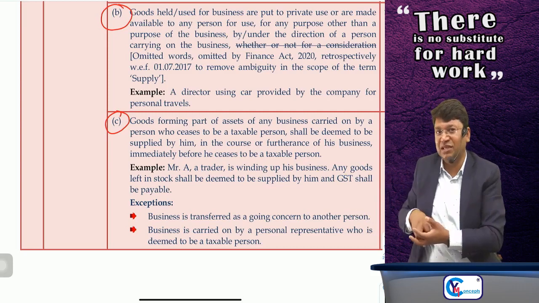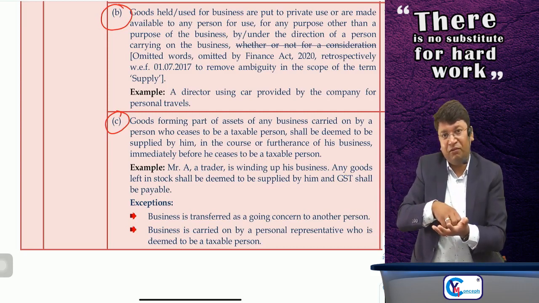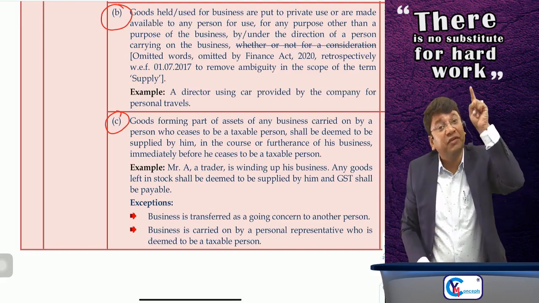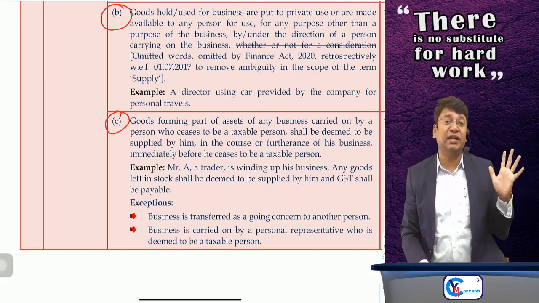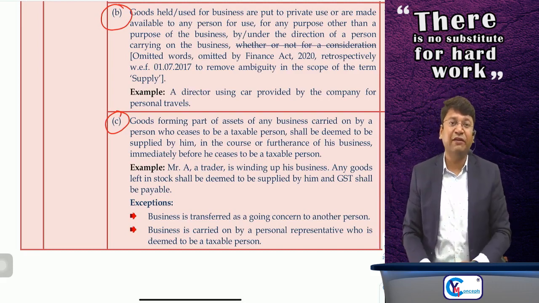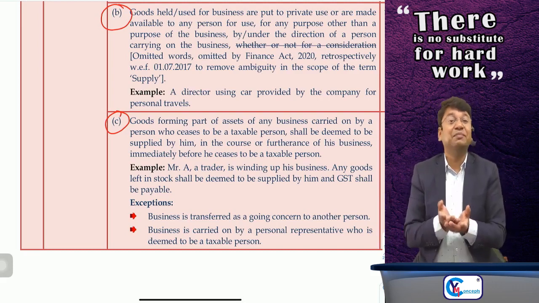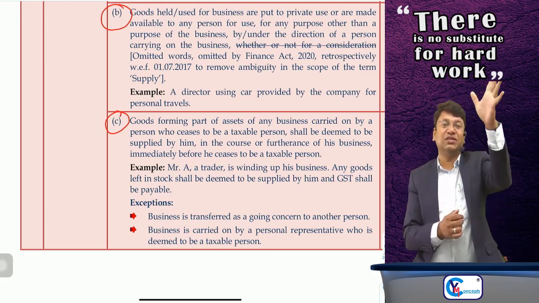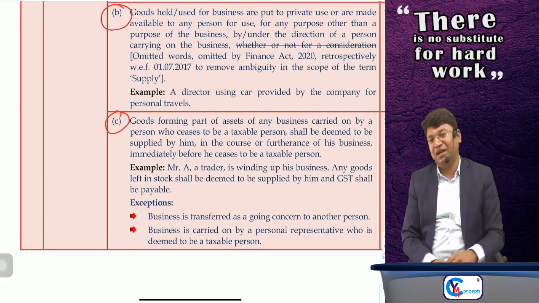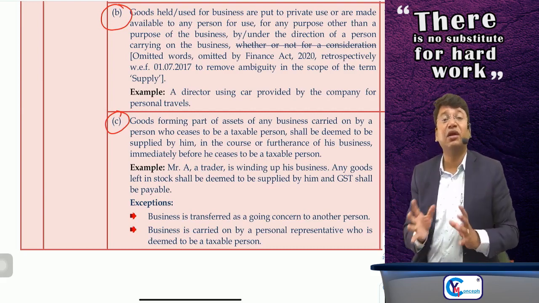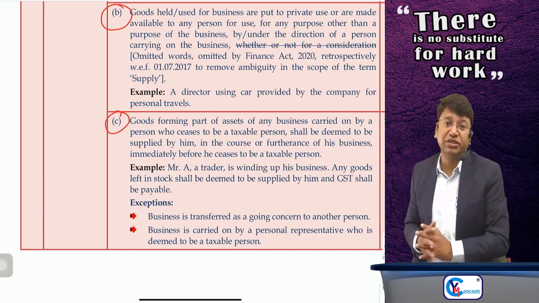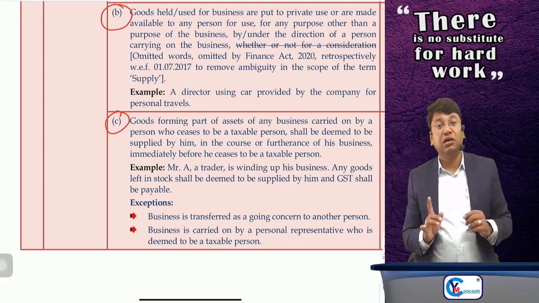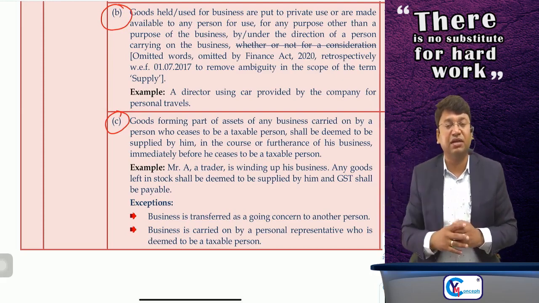So that person will use those goods for any transaction on which no GST will be charged. But on purchase of those goods, if he has availed the input tax credit, then only it will be covered under the scope of the term supply, because permanent transfer or disposal of the asset without any consideration is supply only if ITC was availed at the time of purchase as per Schedule 1, para 1. So if you are withdrawing your registration, it is a very important point. Many people do not consider this point in practice in the market.